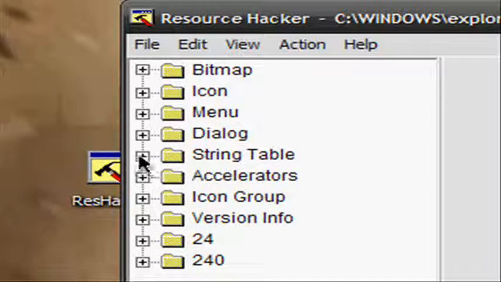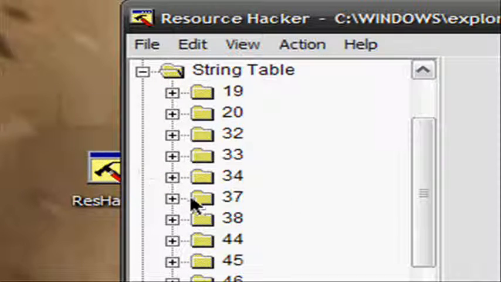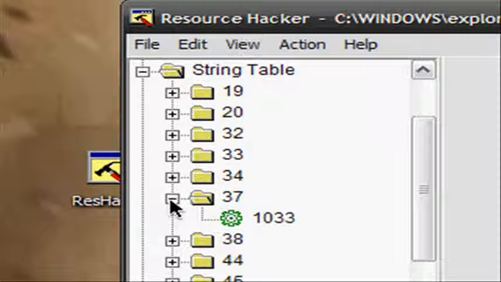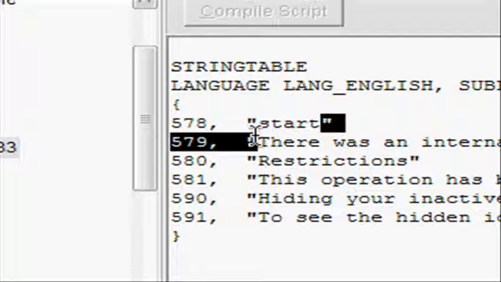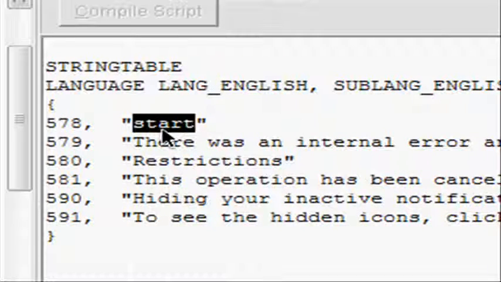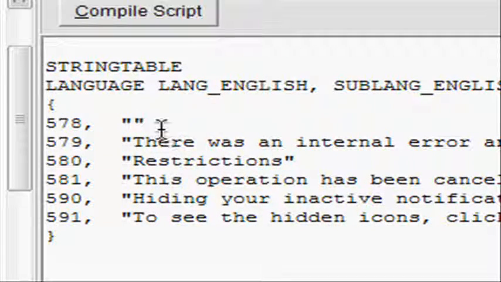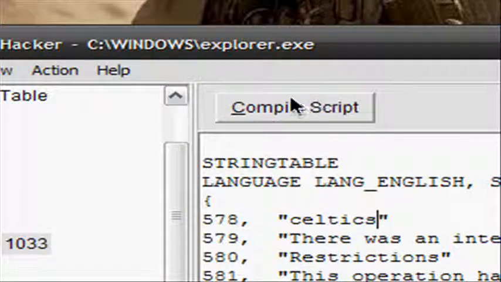And you're gonna go towards this string table right there, 37. Double click, and then it says start. And you can change it to anything you want. Just delete that and type in, I don't know, Celtics. And then you're gonna click compile script.